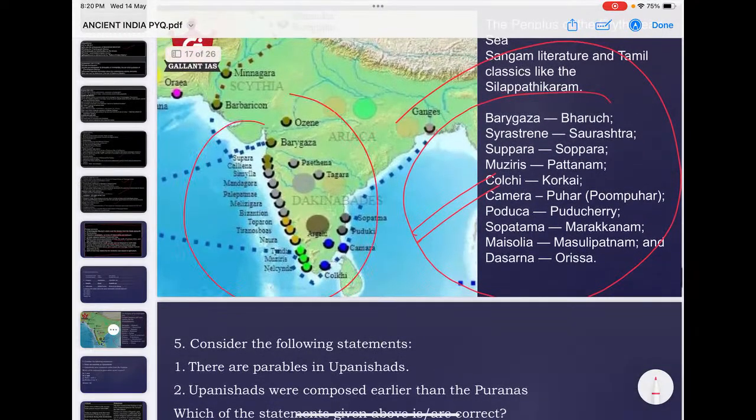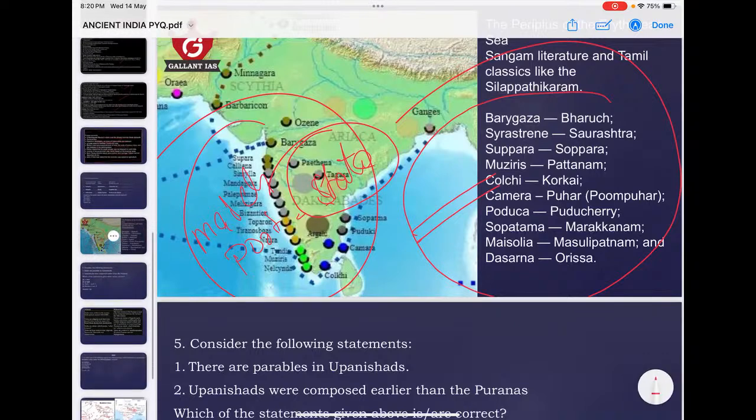They can ask match-the-pair type questions, like matching the port and the ancient port and the state. That way they can ask the question, so please take care. This way also they ask questions.